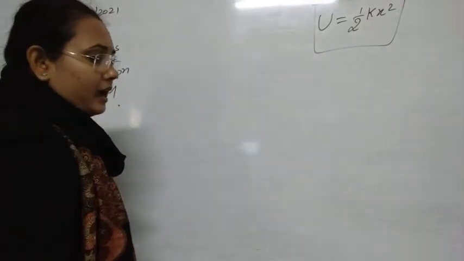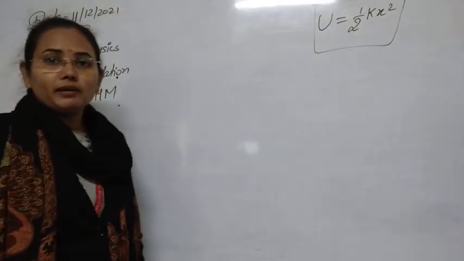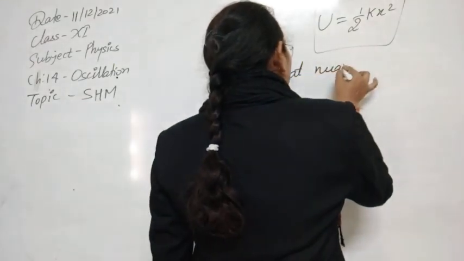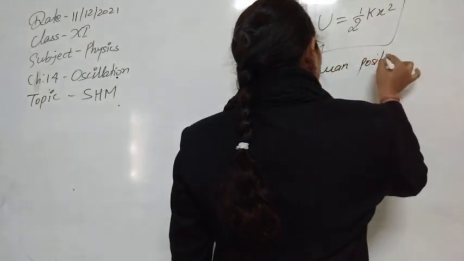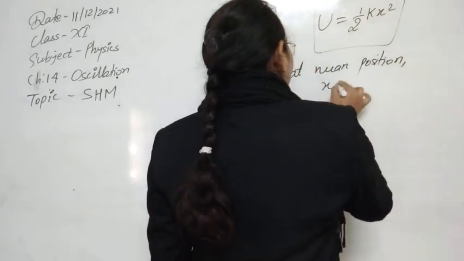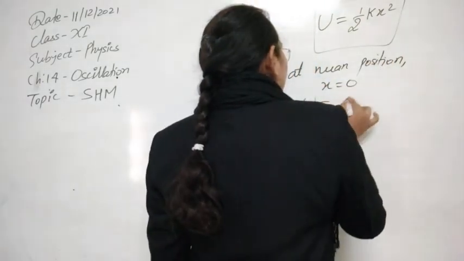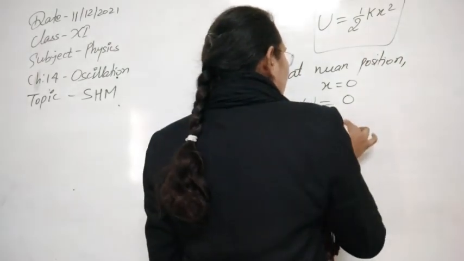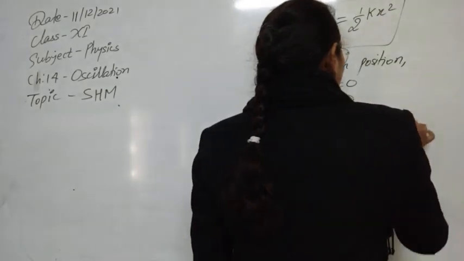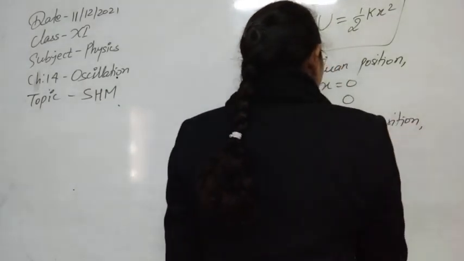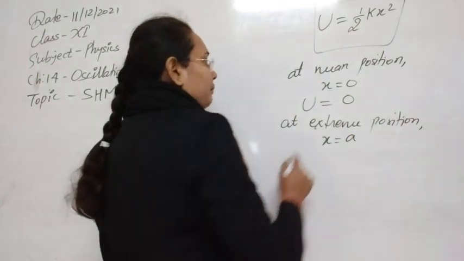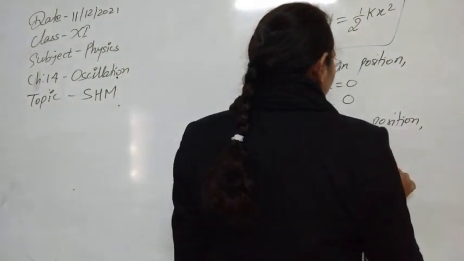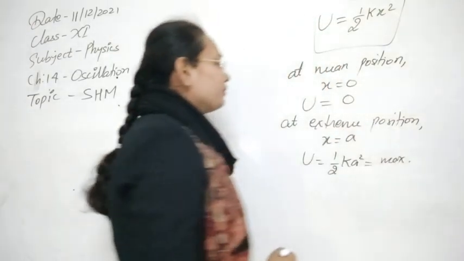Now again, let's see what the potential energy of the system will be at the mean position and the extreme position. At the mean position, x will be equal to 0, so U will also be 0. At the extreme position, x is equal to the amplitude, so U will be equal to half of kA square. That is a constant, and this is also the maximum value of the potential energy.